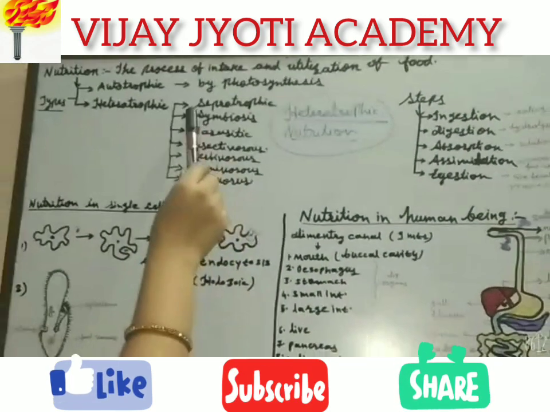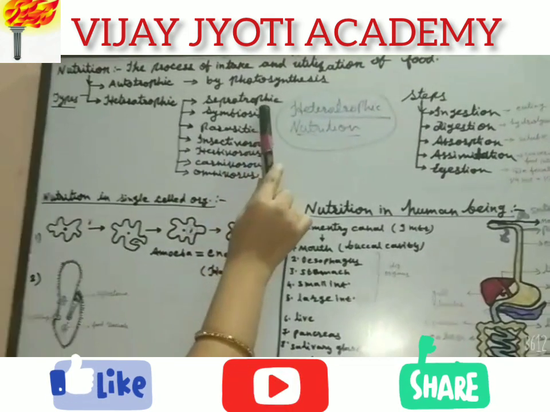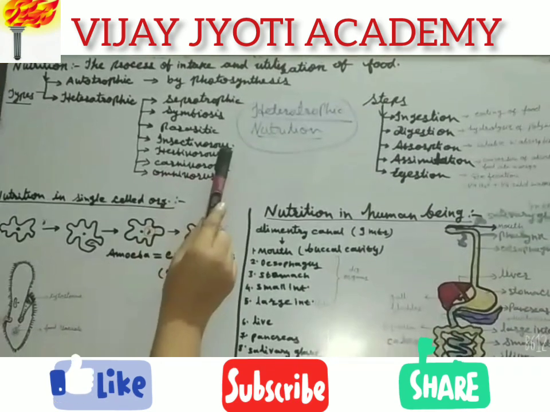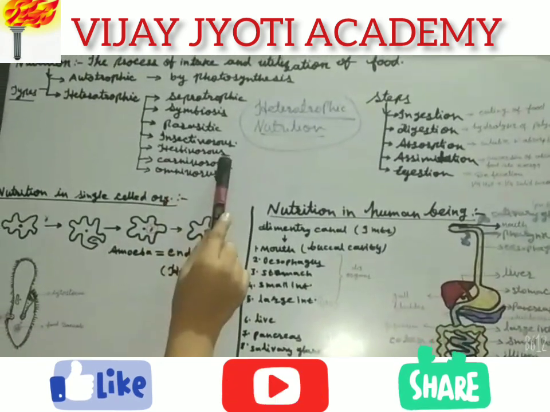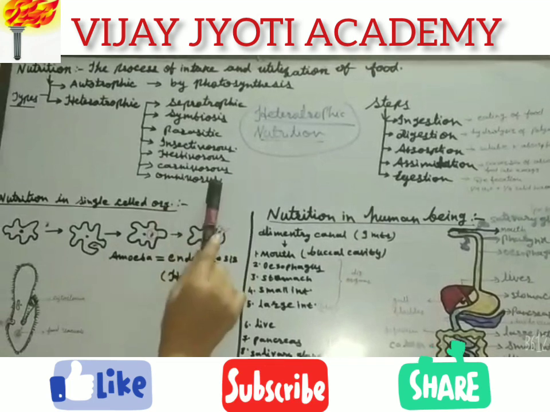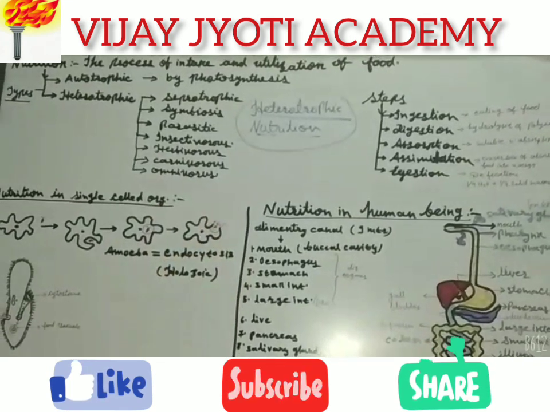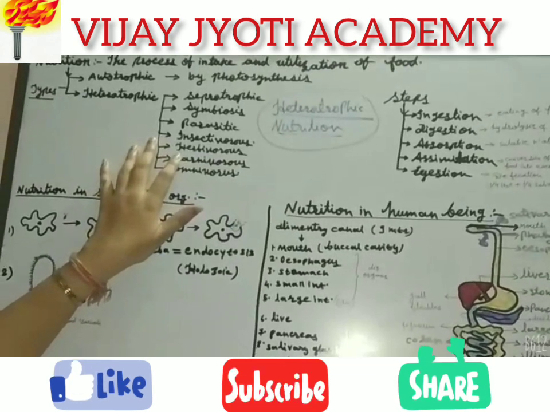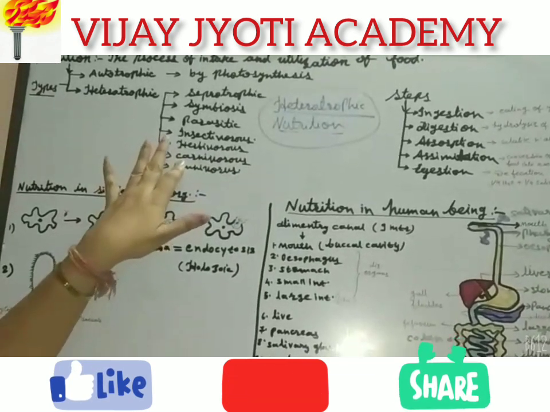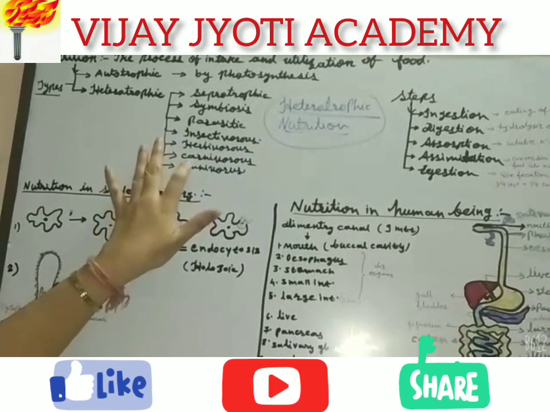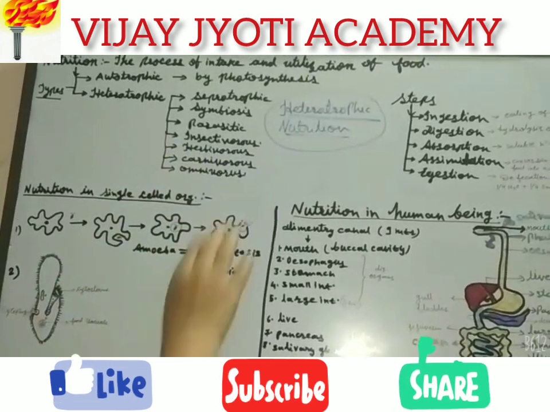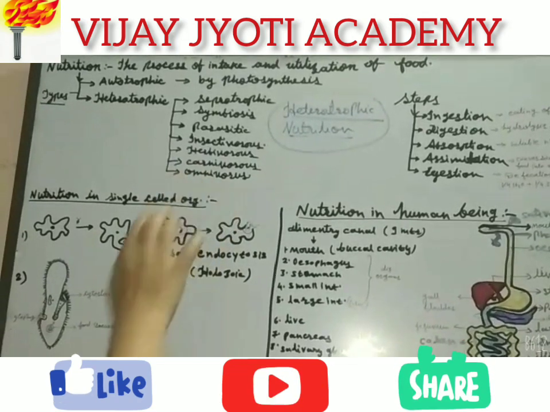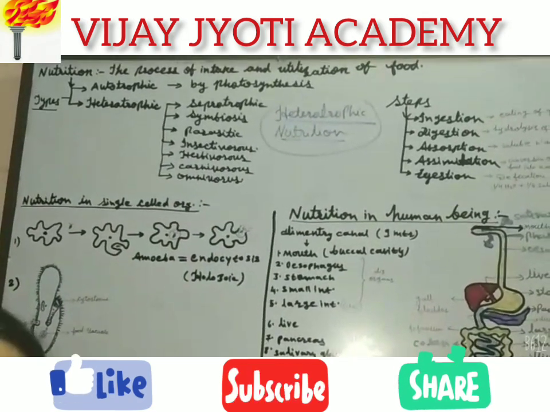So it is of many types such as saprotrophic nutrition, symbiosis, parasitism, insectivorous, herbivorous animals, carnivorous animals, and omnivorous animals. If organisms feed on plants, then they are called herbivorous. If organisms are dependent on other animals, then they are called carnivorous. If organisms are dependent on both plants and animals, then they are called omnivorous animals.